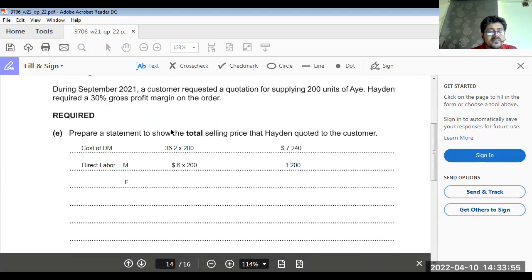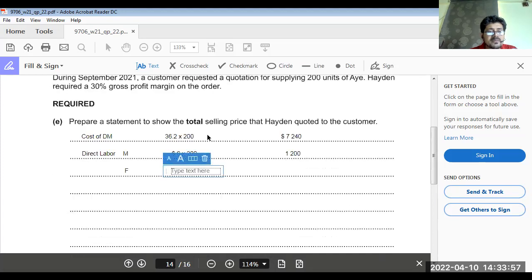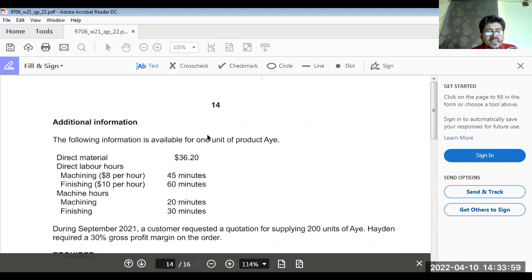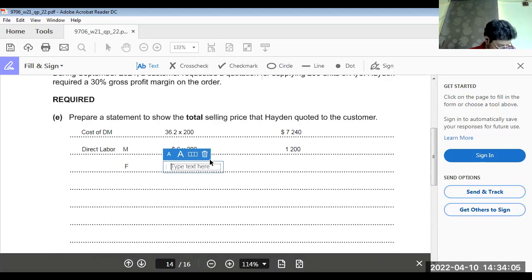What are we charging? $10 for 1 hour. 1 unit, 1 hour, $10. So $10 multiplied by 200 units would make the cost 2,000. Direct labor cost for the finishing department is 2,000.